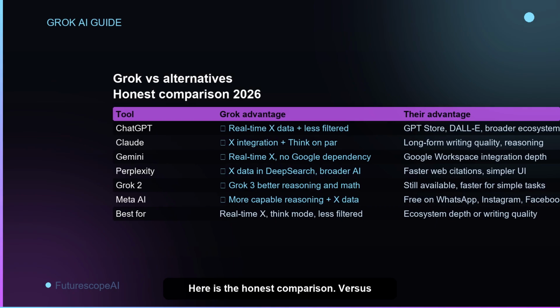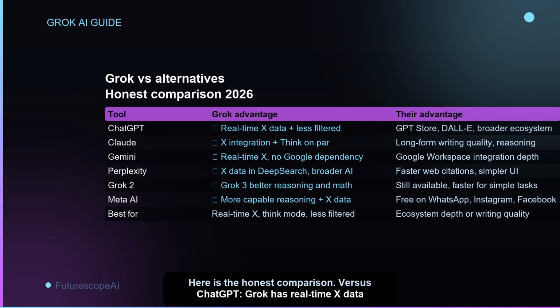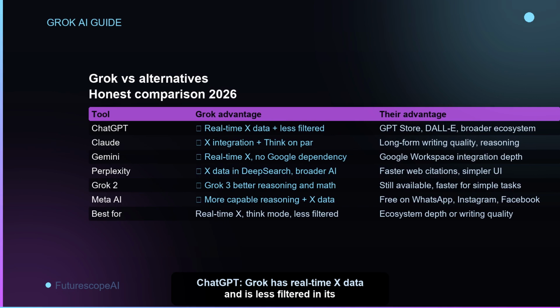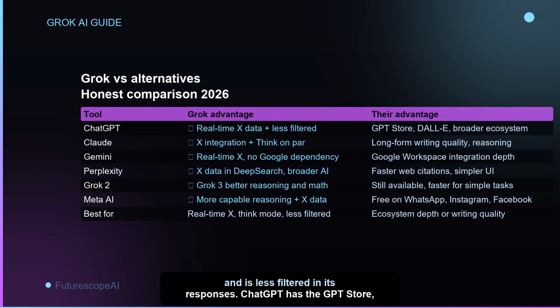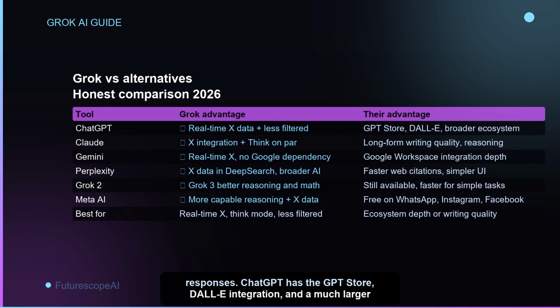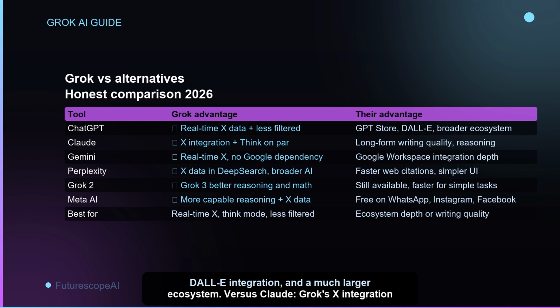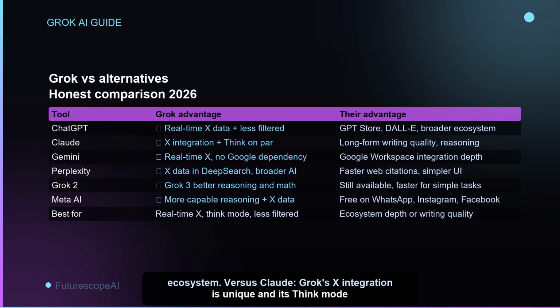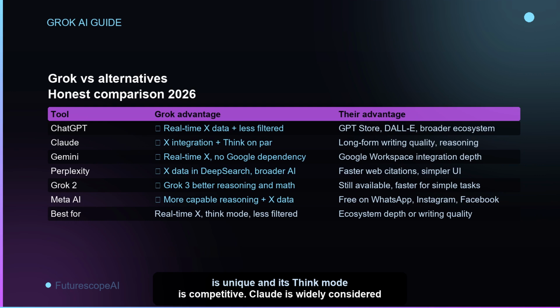Here is the honest comparison. Versus ChatGPT, Grok has real-time X data and is less filtered in its responses. ChatGPT has the GPT store, DALL-E integration, and a much larger ecosystem. Versus Claude, Grok's X integration is unique and its Think Mode is competitive. Claude is widely considered to produce superior long-form writing quality and has more consistent extended reasoning.